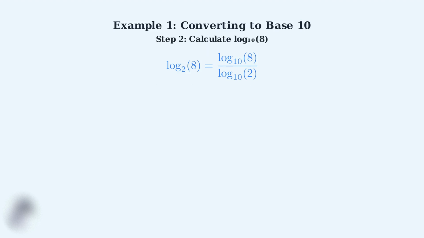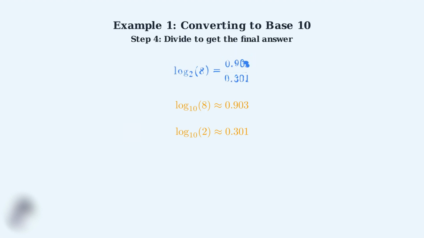Step 2, now we need to calculate log base 10 of 8 using a calculator. When we input this into our calculator, we get approximately 0.903. Step 3, next we calculate log base 10 of 2. Using our calculator again, we find that log base 10 of 2 is approximately 0.301. Step 4. Now we divide 0.903 by 0.301. When we perform this division, we get exactly 3. Therefore, log base 2 of 8 equals 3.